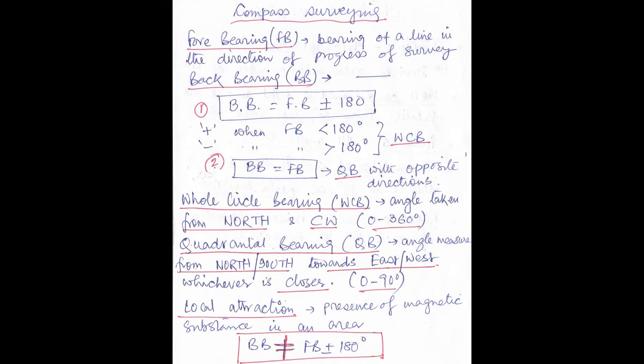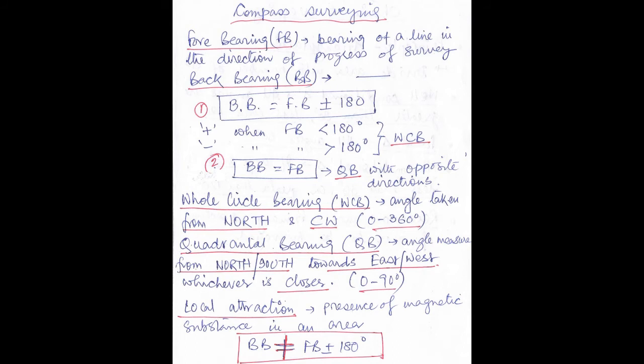Now let us see when we should use plus and when we should use minus in the formula. Plus is used when FB, that is the fore bearing, is less than 180 degree, and minus sign is used when FB is greater than 180 degree. But this I am talking about when we are doing the survey by the whole circle bearing method, that is WCB method.